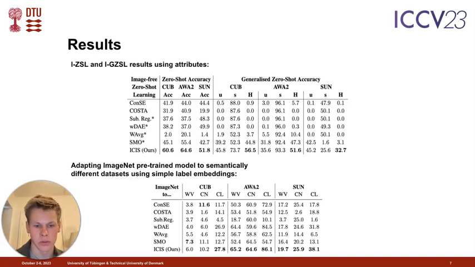For comparisons on this newly proposed image-free zero-shot learning task, we adapt existing methods in the zero-shot learning literature. Our IKIS model consistently achieves the best performance on both the image-free zero-shot learning as well as the generalized image-free zero-shot learning task. Further, IKIS allows us to regress classifier weights across datasets. We show that IKIS can lead to non-trivial downstream classification performance on three datasets even when using a generic ImageNet pre-trained classification model and using simply word embeddings of the class labels of the source and target datasets.